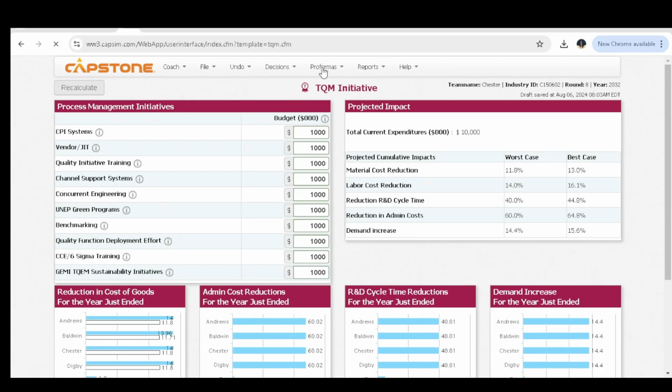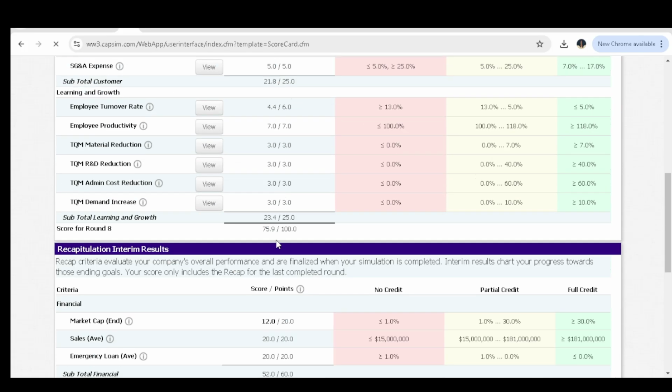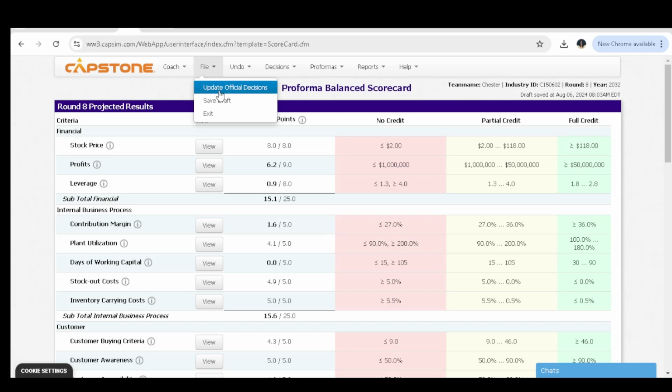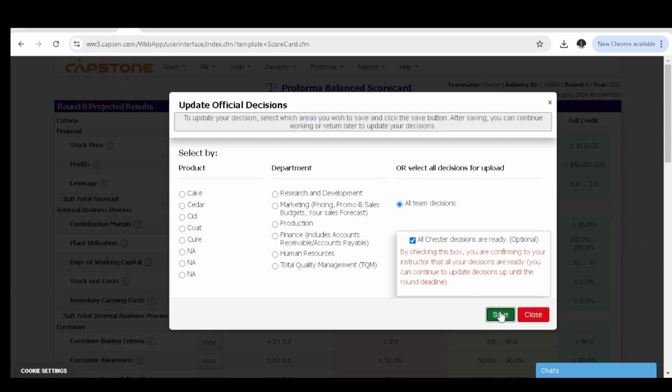So after making our decisions, we are done with that, and you can check our balance scorecard. Under the balance scorecard, you can see that our score is 75 out of 100. So that means that it's excellent at the moment. So we are going to update our decisions and then wait for the results.